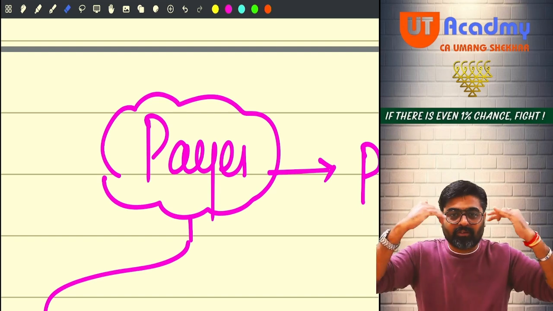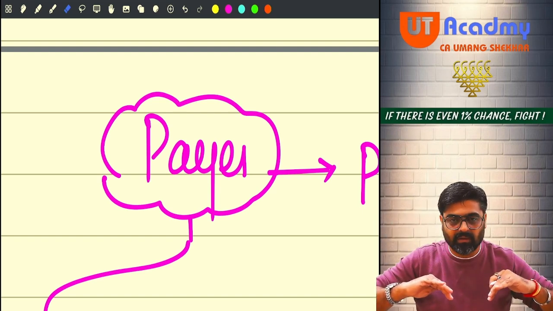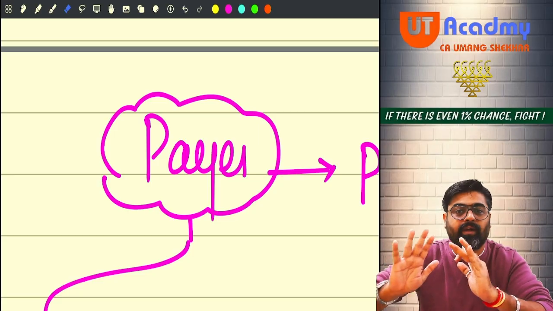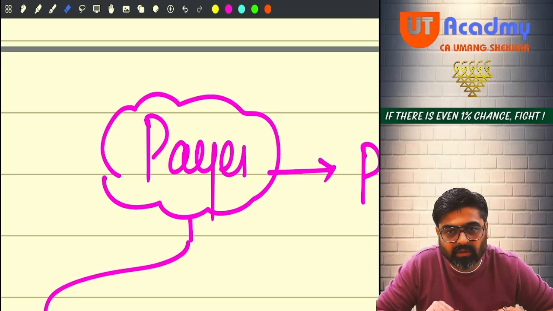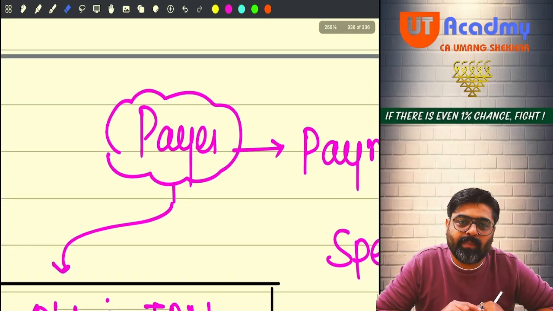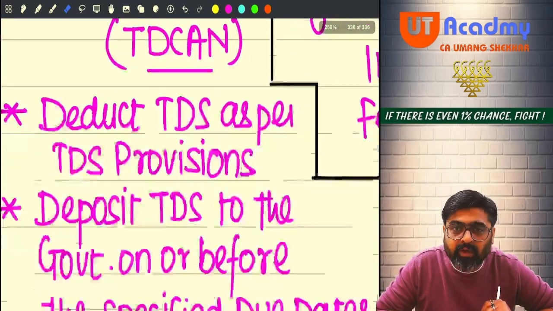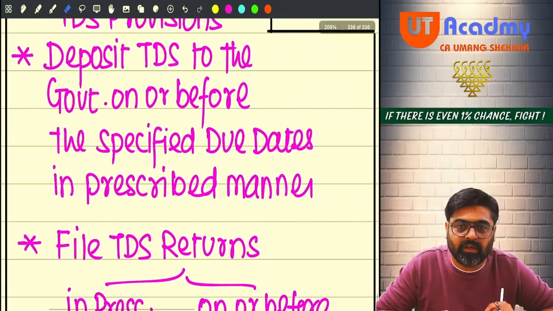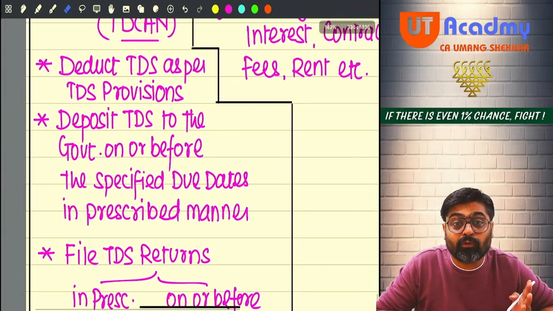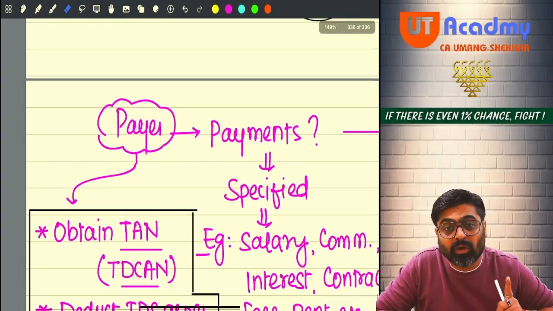So the government has thought that this should be the correct way to collect the income tax. But why will this payer help us? Why is he going to take all this botheration on his head? We will have to compel him, because he is not going to happily do all these things for us.